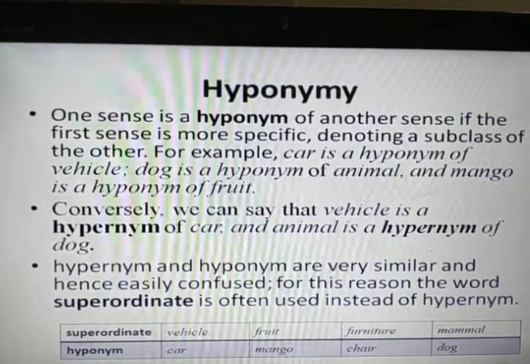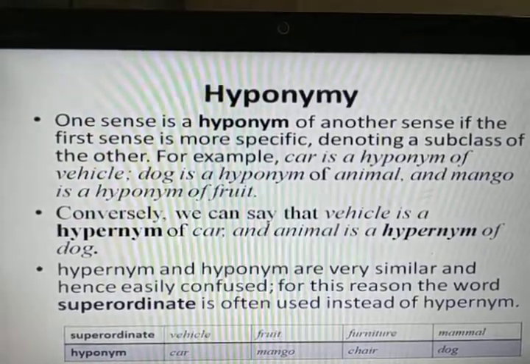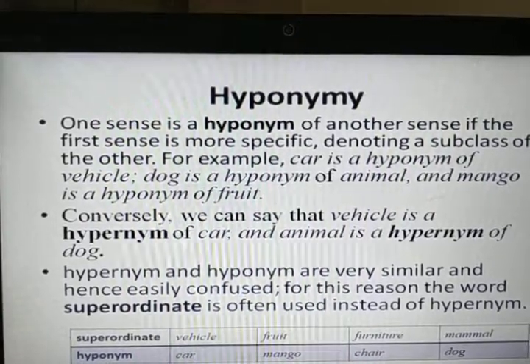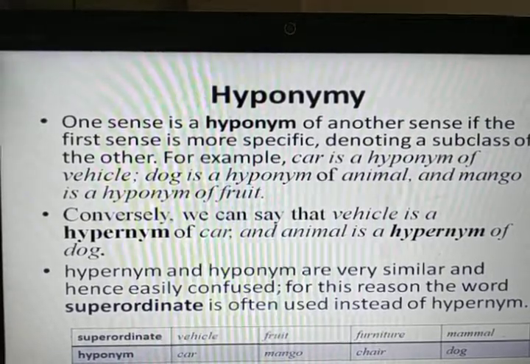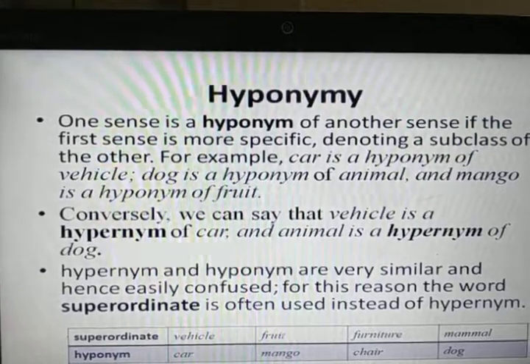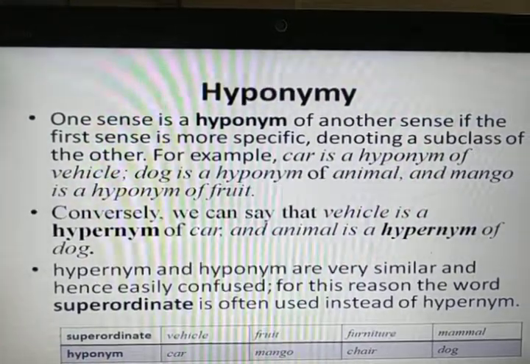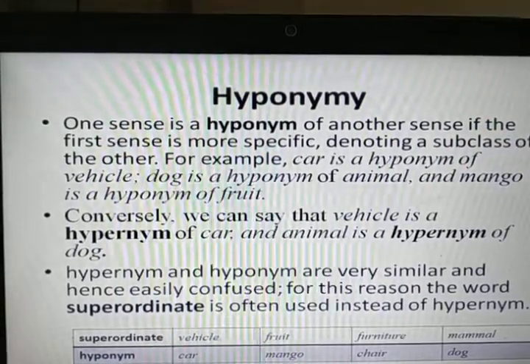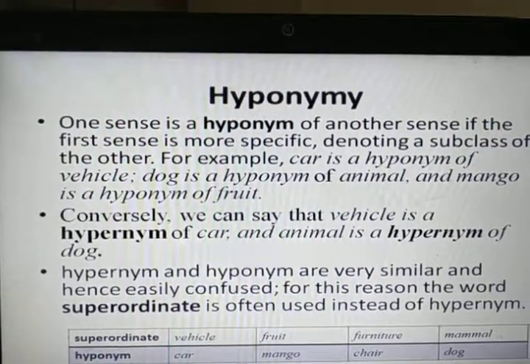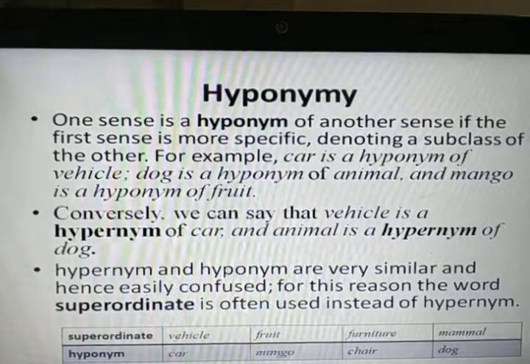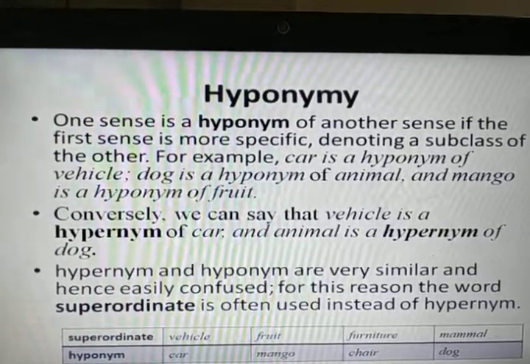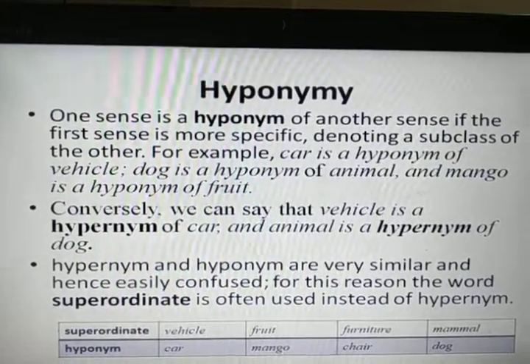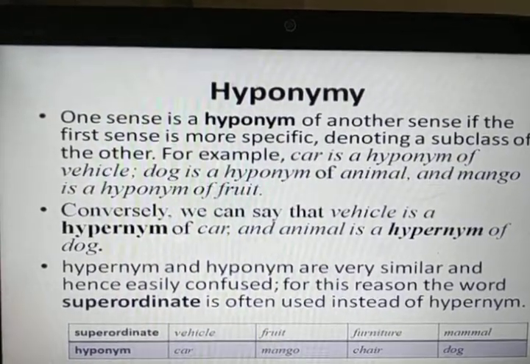In the earlier example we have seen that car is a hyponym of vehicle, so vehicle will be a hypernym of car. Similarly, dog is a hyponym of animal, so animal is a hypernym of dog. Mango is a hyponym of fruit. Therefore, fruit will be a hypernym of mango.